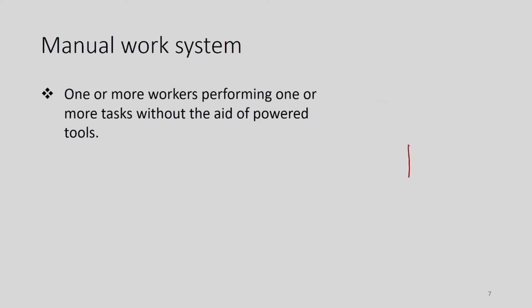Manual work system has one or more workers, and these workers are carrying out the manufacturing operation with tools, but the tools are not powered.